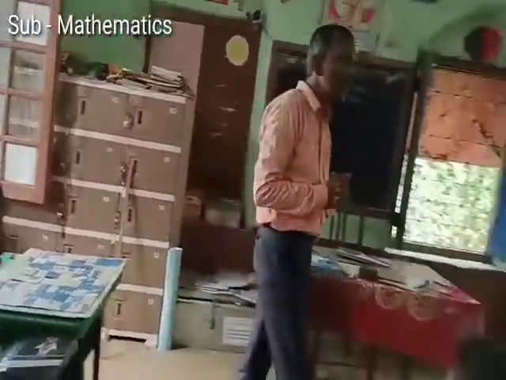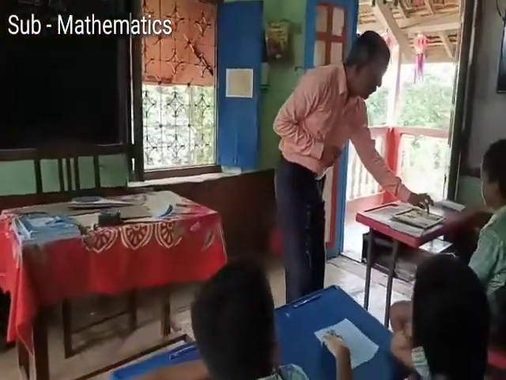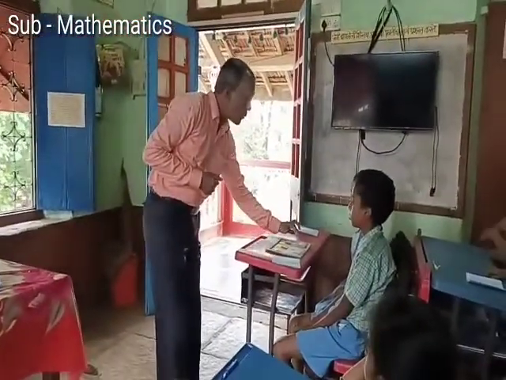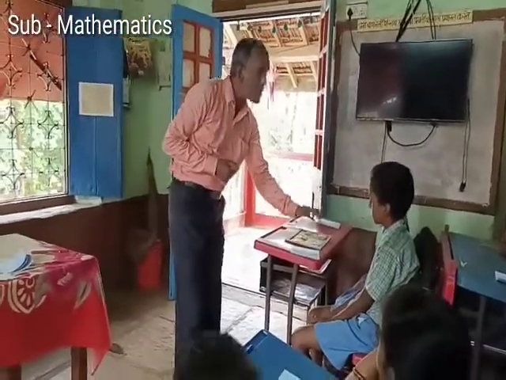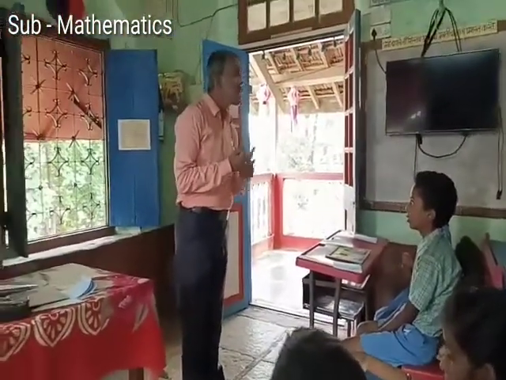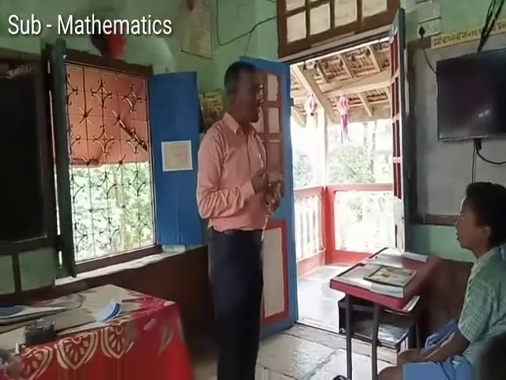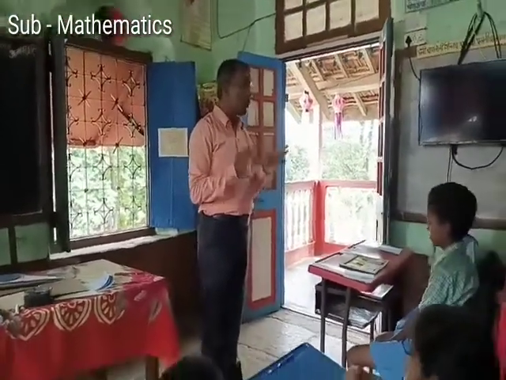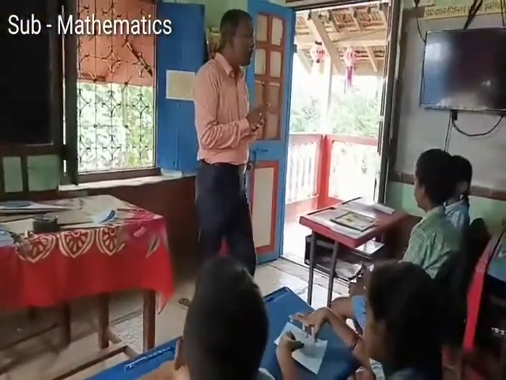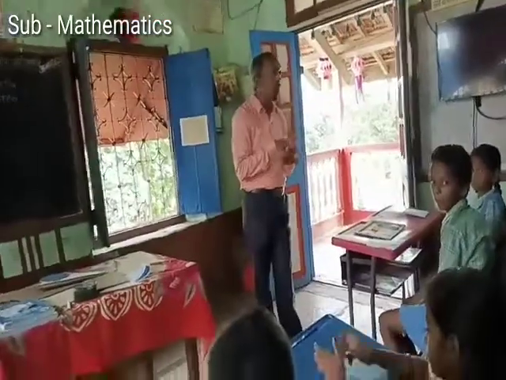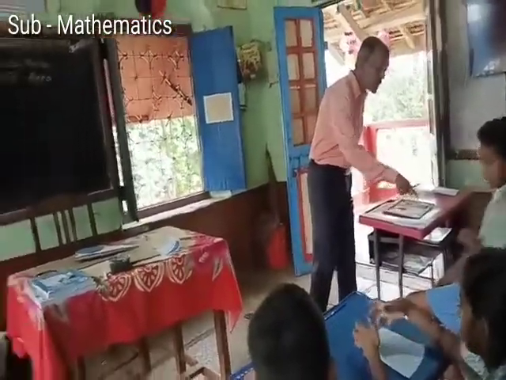There are also 4 lines of 6 squares. So how many squares? 6 into 4, 24. So you need not count all the squares. You need to count only the lines of squares.